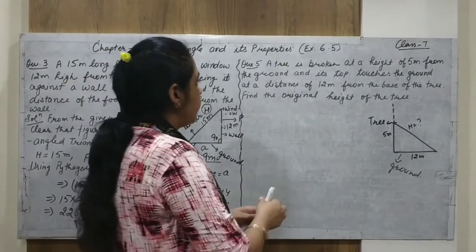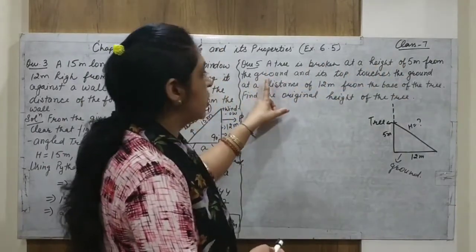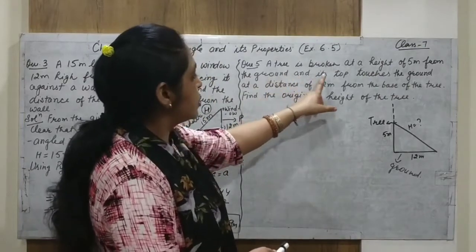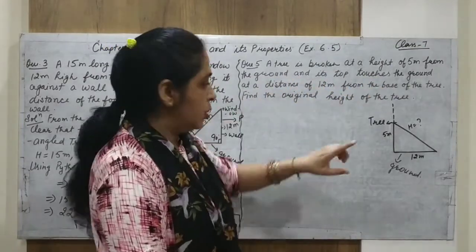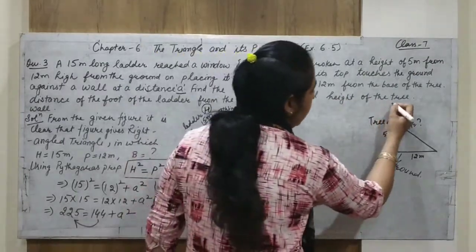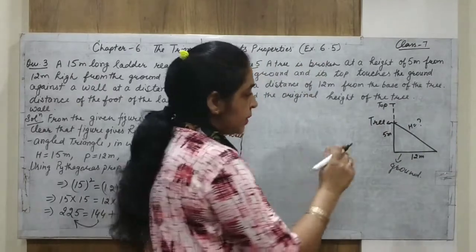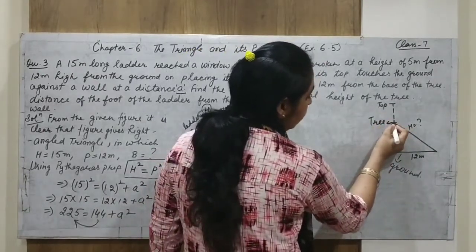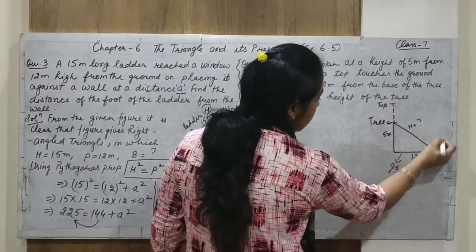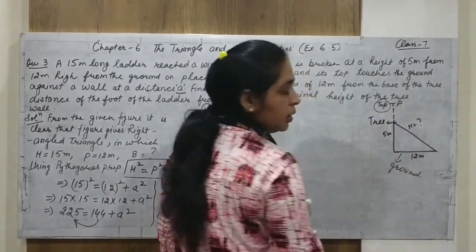Alright, so a tree is broken at a height of 5 meters from the ground and its top touches the ground. Now suppose this is the top, the top of the tree. When it broke from here, now this top touches the ground. Suppose I give the name P to the top.